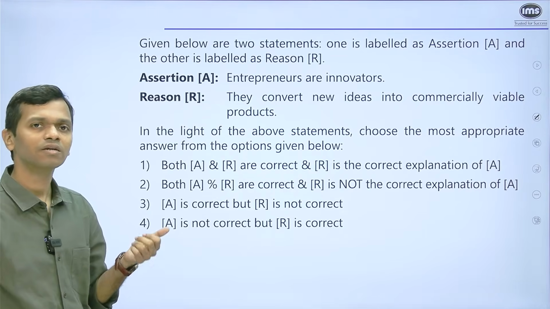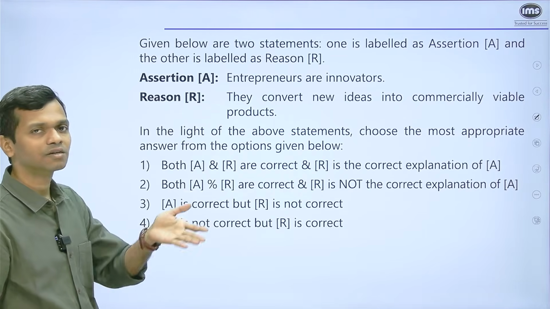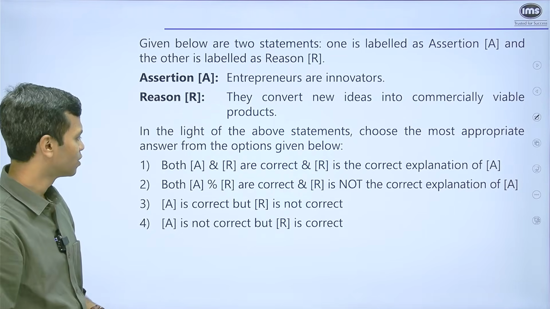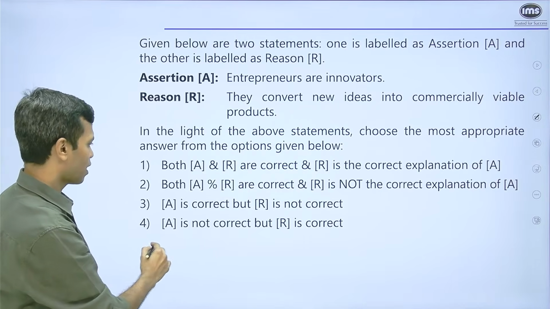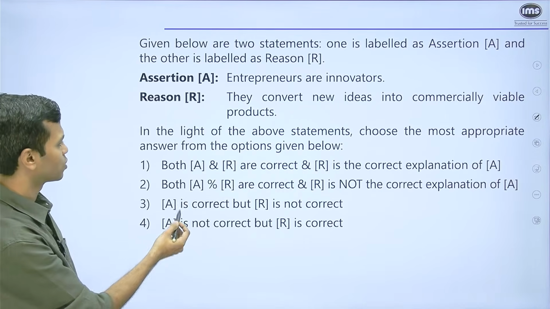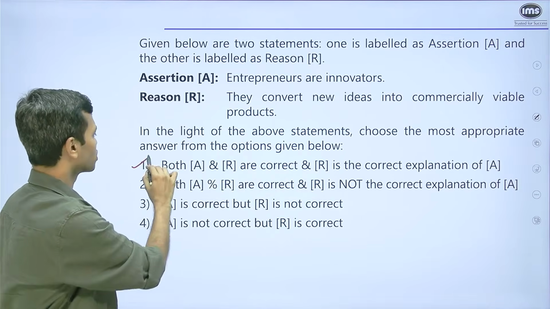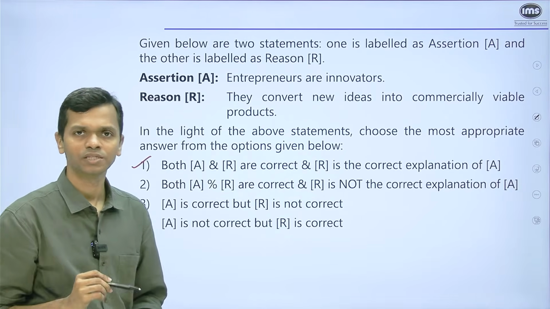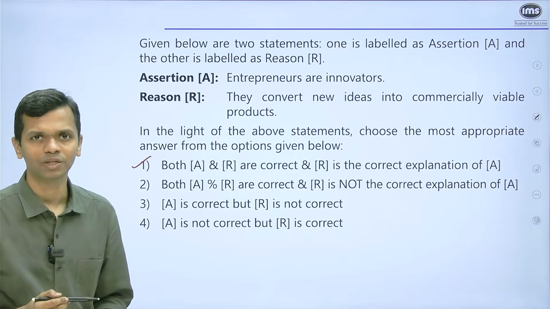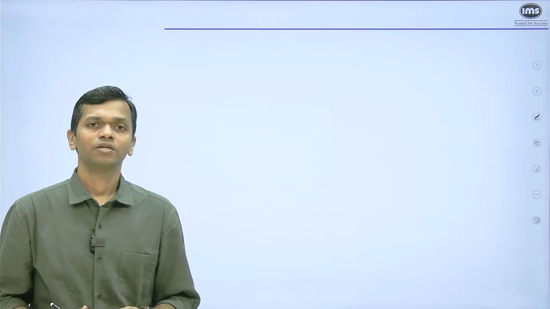So A, is that correct? Yes. R, is it the right explanation of A? Yes, definitely. So A is correct and R is the explanation of it. So where do we have that? Both A and R are correct, and R is the correct explanation of A. So that's going to be our answer for this question. Very, very simple question. All right, let's look at the next question.